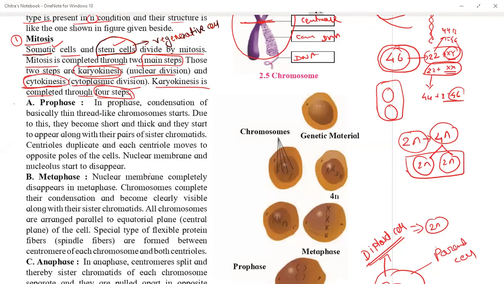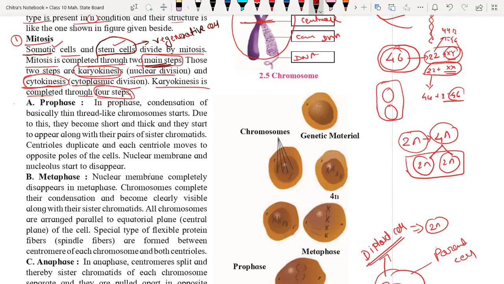Mitosis completes through two main steps, which we have already gone through: one is called karyokinesis and the other is called cytokinesis. First we are going to understand karyokinesis, which is nuclear division. Nuclear division completes in 4 steps. Number 1 is prophase, named here as A. First we have to understand what happens in the prophase stage.